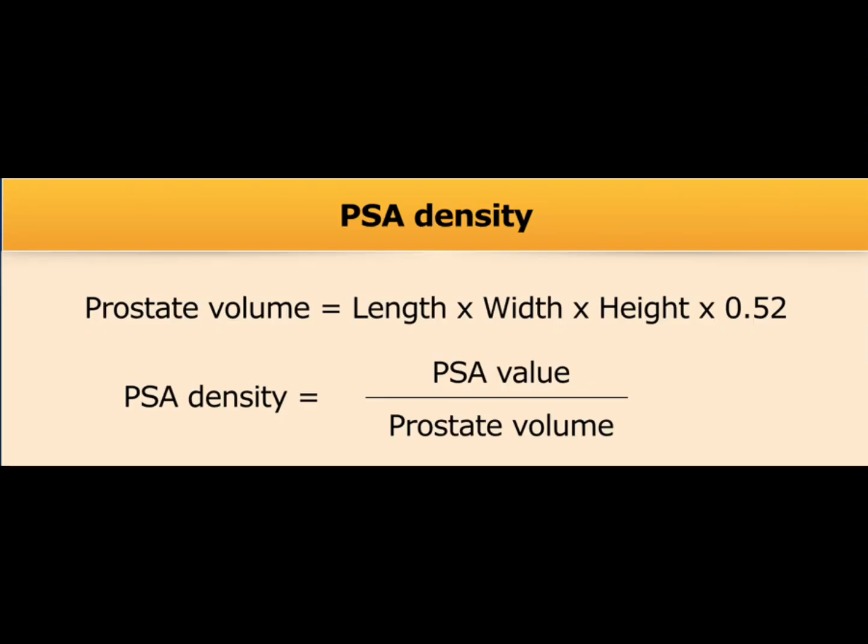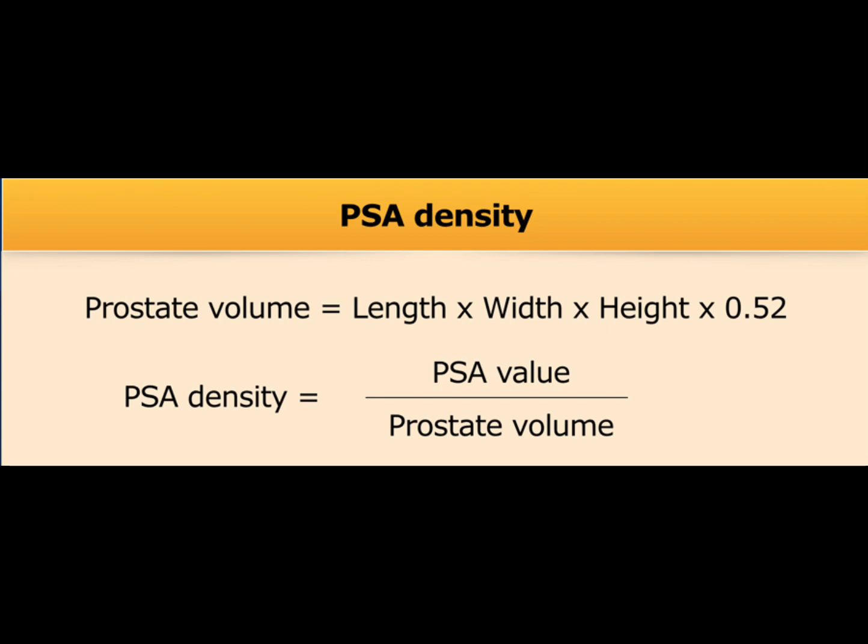The other important thing is the PSA density, which is important if you have no MRI. You can decide on the basis of PSA density whether the patient needs biopsy or not. It is calculated by dividing the serum PSA by the prostate volume.